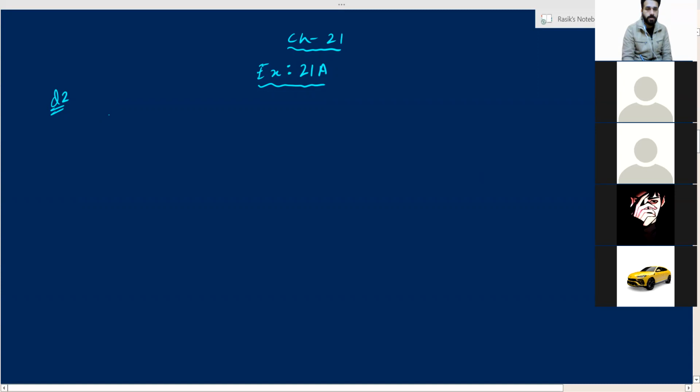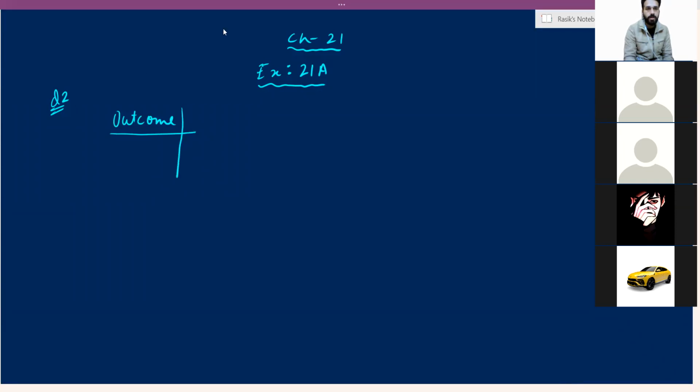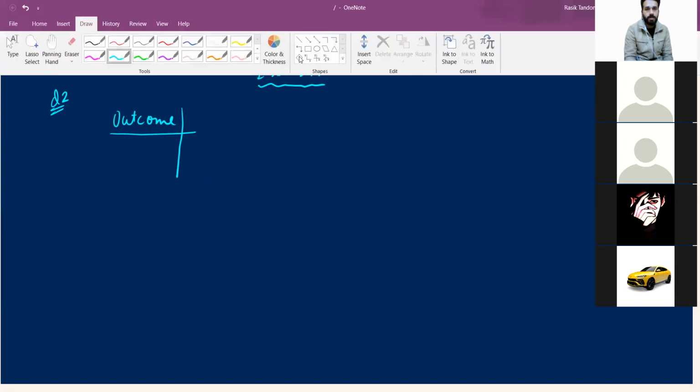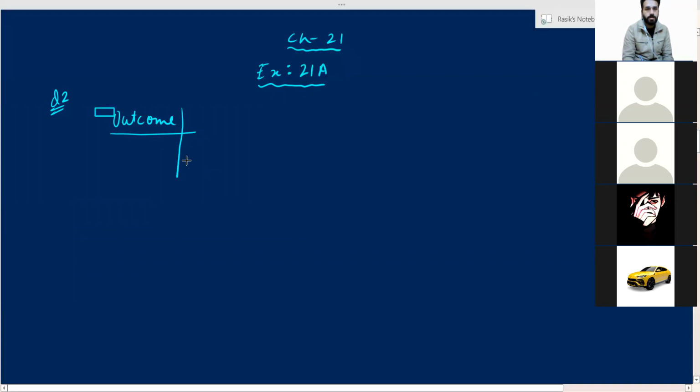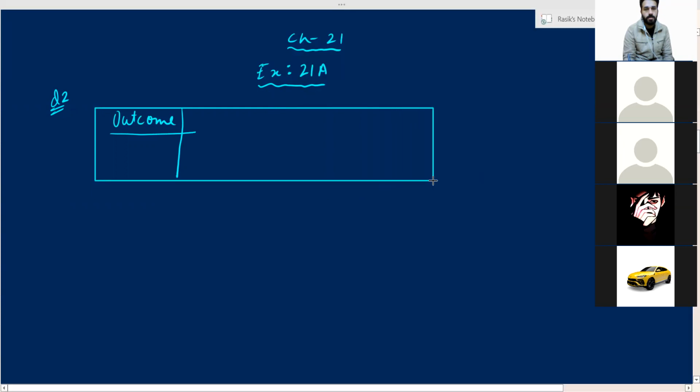So first of all, we will write down the outcome. How many outcomes can you have? You will prepare a table like this. I am teaching you how to make a table. We can have 6 different types of outcomes.